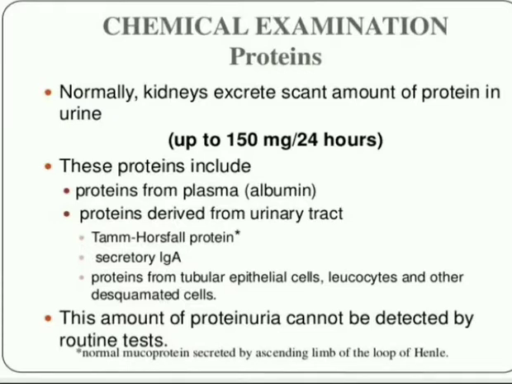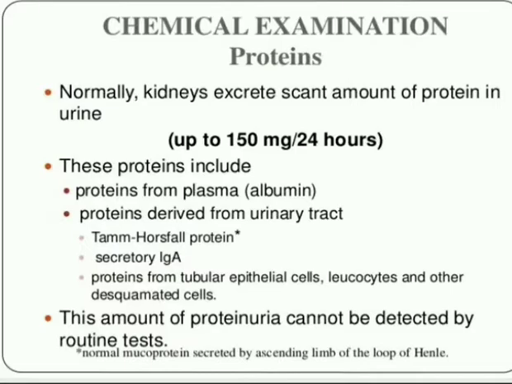And after that, chemical examination for proteins. Normally kidneys excrete a scant amount of protein in urine. These proteins include albumin, and this amount of proteinuria cannot be detected by routine tests. If proteins are present in urine, it is known as proteinuria.